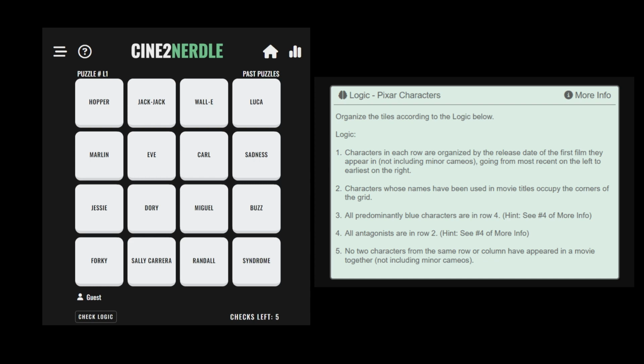This is the Pixar characters logical explanation video. There are many ways to arrive at the solution of this puzzle without guessing. This is just one way.